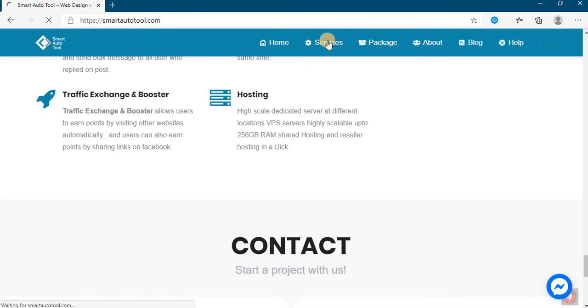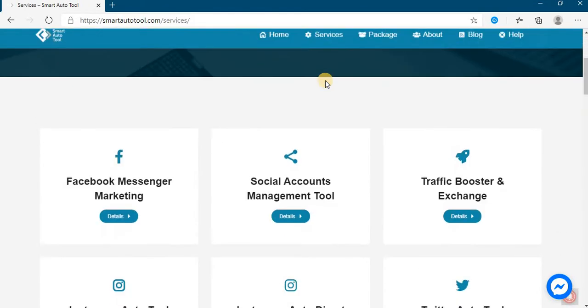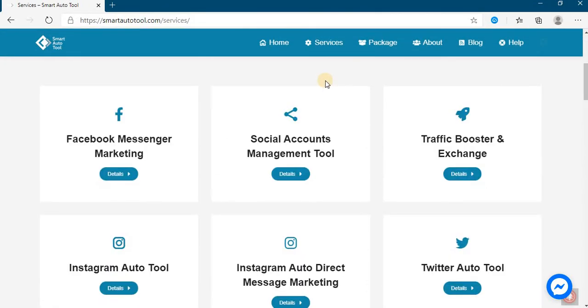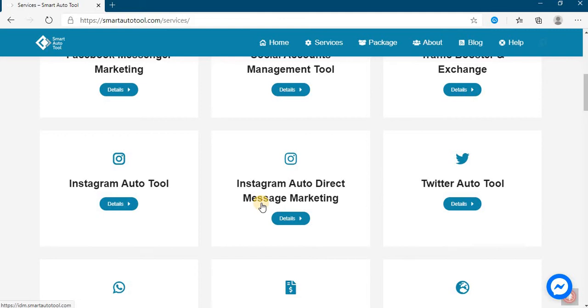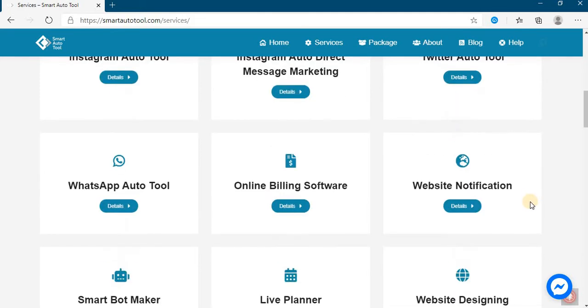Click on services to see what services we provide. We are on services page. We have Facebook Messenger marketing. It's specially designed for Facebook page. Social account management, you can manage your multiple social network plus multiple social accounts in this tool. Traffic booster and exchange, you can increase traffic by visiting other users website. Instagram auto tool, Instagram auto direct message marketing, Twitter auto tool, WhatsApp auto tool,